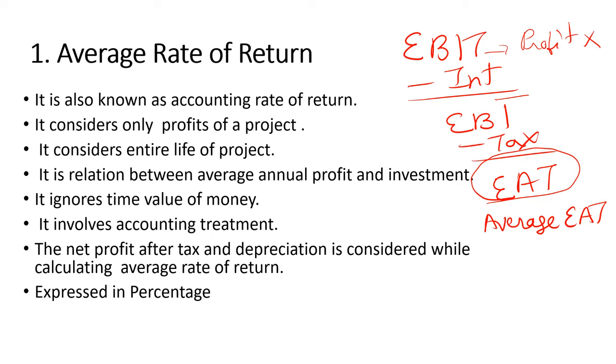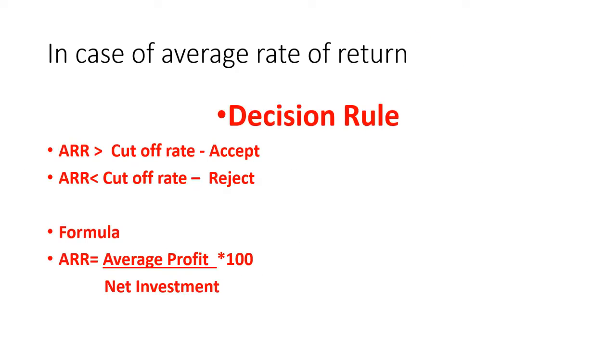Then it is expressed in percentage. As the name suggests, it's a rate, so it will always be expressed in terms of percentage. That's all for average rate of return. Let's see, in case of average rate of return, what will be the decision rule? If the ARR is greater than the cutoff rate, the project will be accepted, and if the ARR is less than the cutoff rate, the project will be directly rejected.